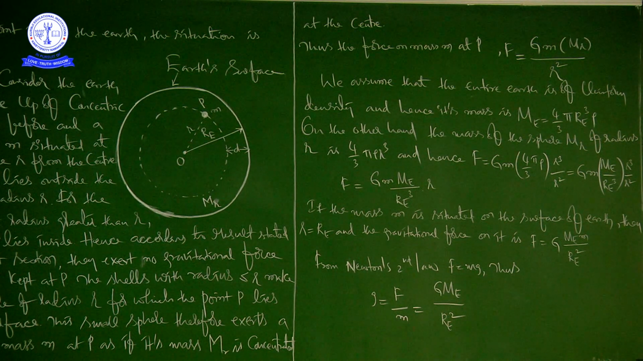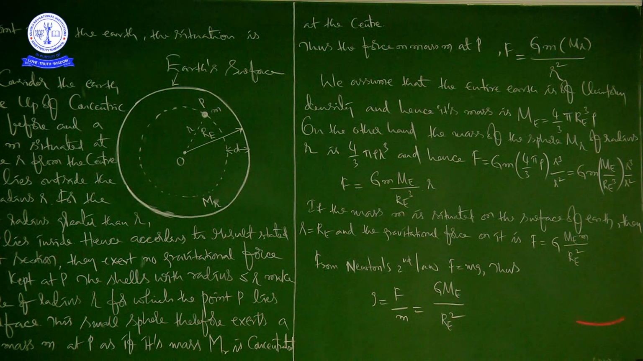And the combined knowledge of small g, G and Re enables one to estimate Me also. So if you know these three things, you can calculate this one. If you have an idea about these, then you can estimate the mass of earth, which, as I already told you, is 6 into 10 to the power of 24 kg. That's why there is a popular statement that Cavendish weighed the earth.